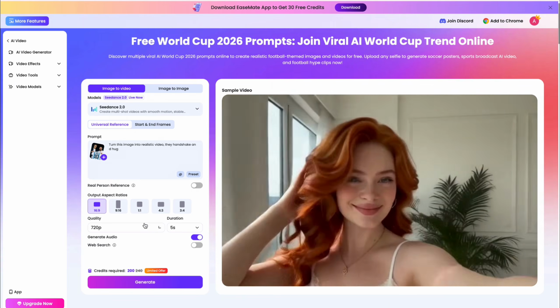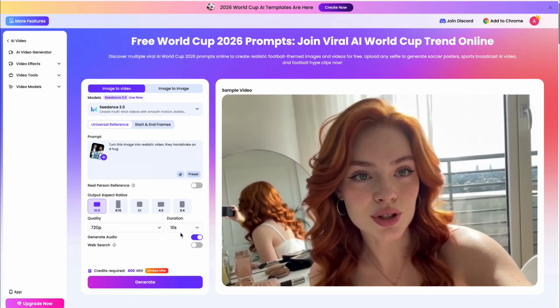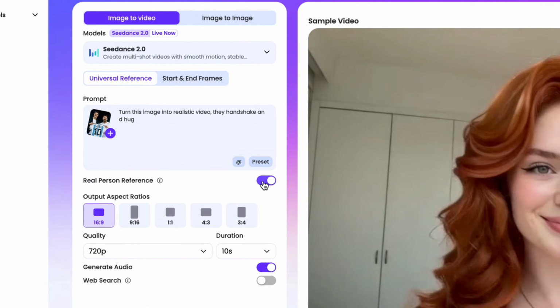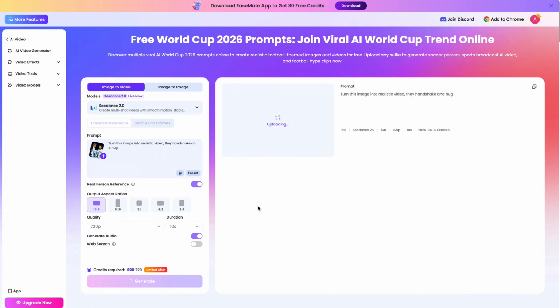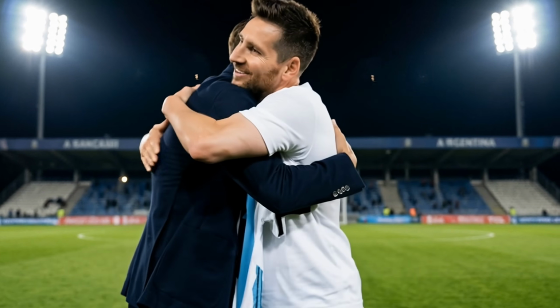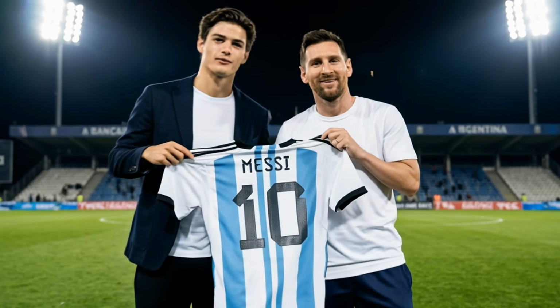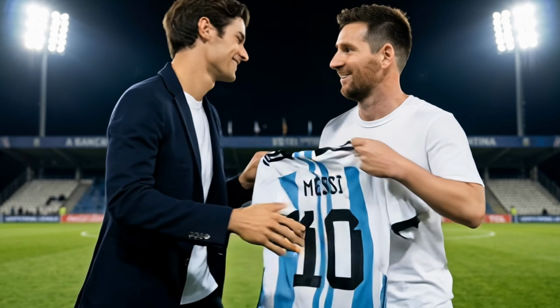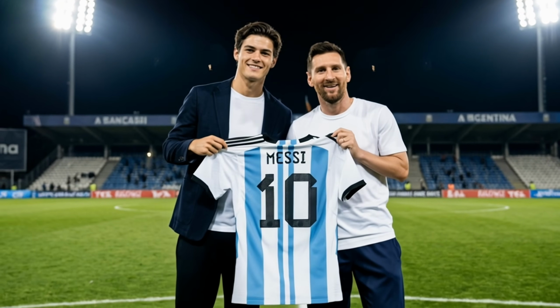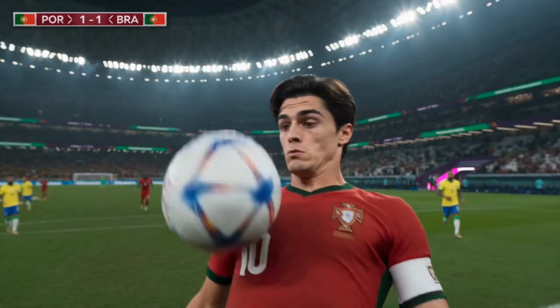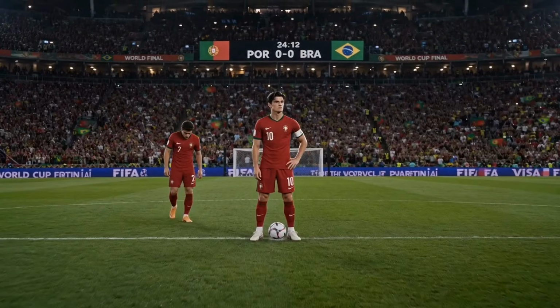Make sure to enable the real person reference option if you are using your own uploaded reference image. This helps maintain better facial consistency and creates more natural-looking results in the generated video. The final output looks incredibly realistic, almost like a real-life celebrity interaction scene with cinematic camera movement and natural expressions. You can experiment with different outfits, stadium environments, entrances, celebrations, and cinematic moments to create unique content for social media.